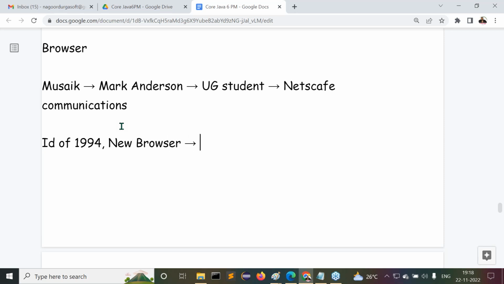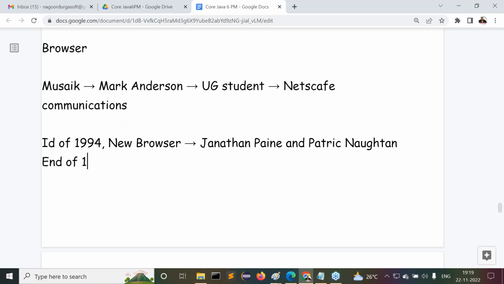Now that responsibility was given to Jonathan Payne and Patrick Naughton. These two members took the responsibility to prepare the new browser. They took again 1.5 years of time to prepare it. That means they took the remaining part of 1994 and the entire 1995.